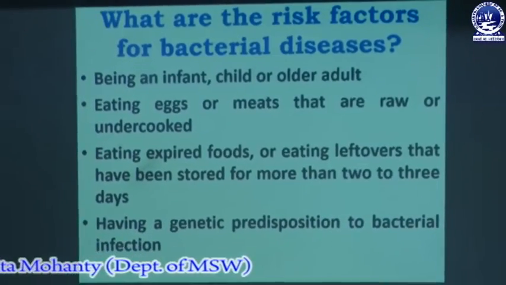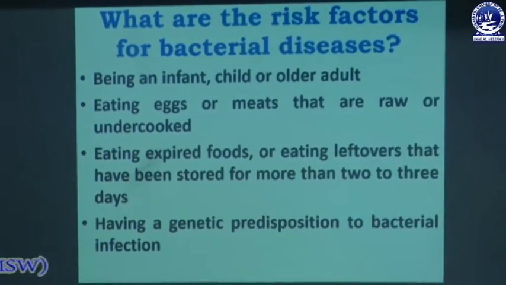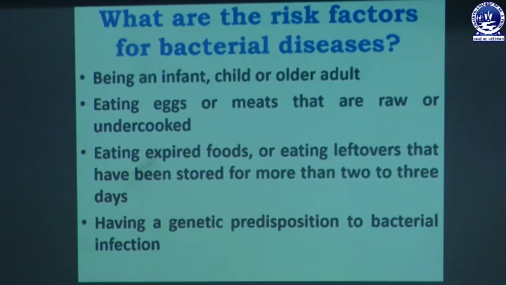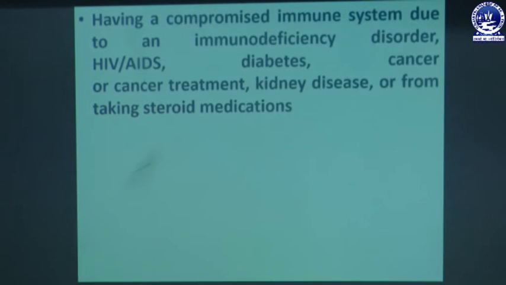Having a genetic predisposition to bacterial infection, and there are also some genetic reasons. Next is having a compromised immune system due to an immunodeficiency disorder, HIV/AIDS, diabetes, cancer or cancer treatment, kidney disease, or from taking steroid medications.